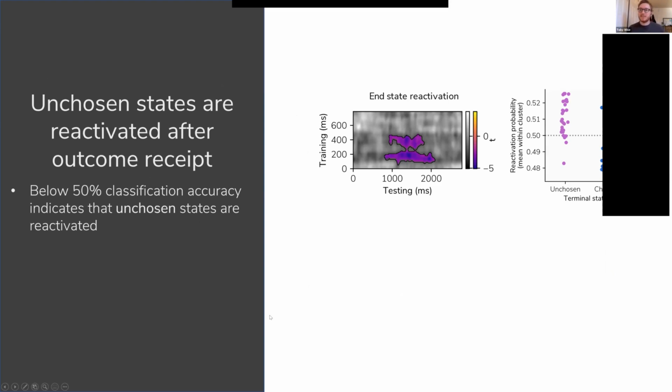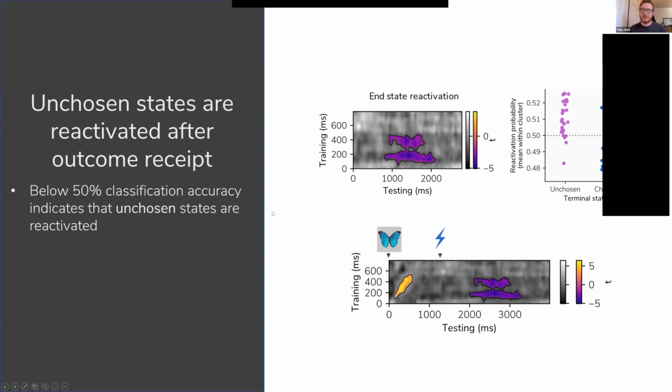We also did this at the end of the task. So once they reached that goal state, they received an outcome, which might be an indication of a shock or an absence of a shock. We had told them that they actually received the shocks at a later stage after they've completed the task, just so we can avoid any contamination by the shock itself. And what we saw was quite interesting there, because after subjects received that outcome, we saw evidence that the alternative goal state that they could have chosen was reactivated. So they might have chosen the state M, and after they received that outcome, they reactivated state N, the other one they could have chosen. So this might be a process that potentially supports some kind of counterfactual updating after receiving an outcome.